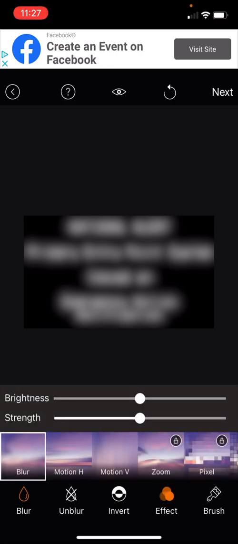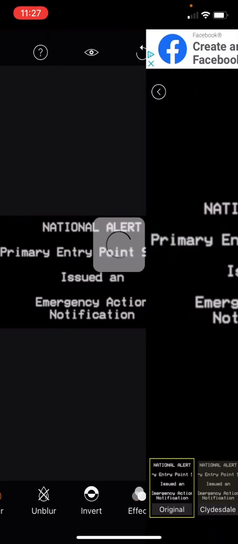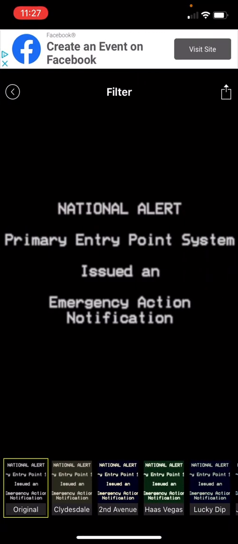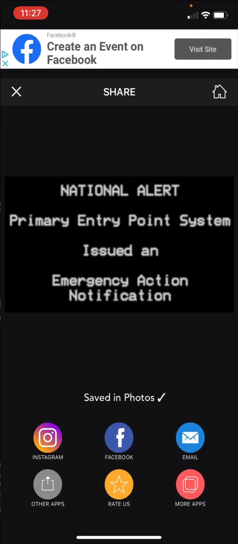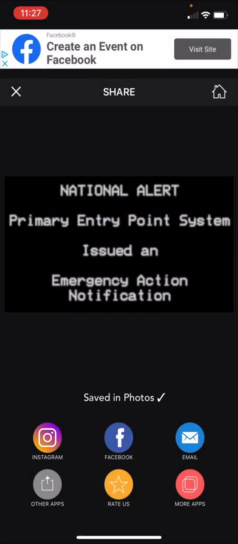Effect, strength, not to a high level. But then brightness, let's just reduce it a little maybe. Reduce it. And maybe just put it to a middle. Like this. Next. See, now it looks a little blurry. You don't want to add any effects though. And then save it here. Save. And then now look.